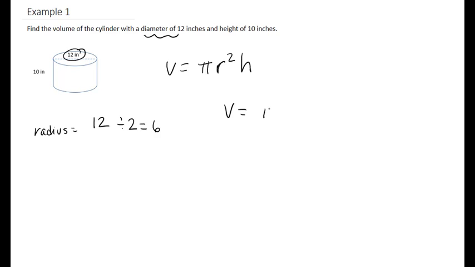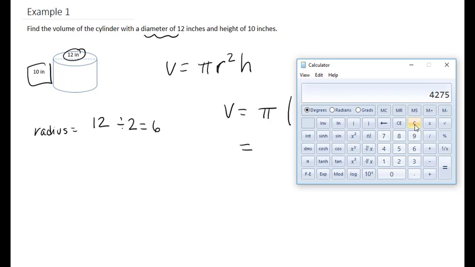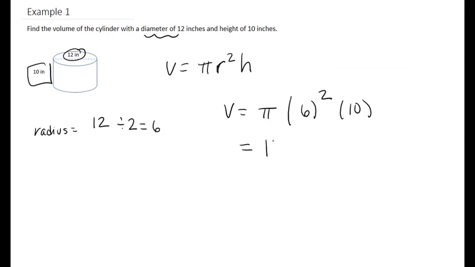So our volume then is pi, and then we have 6 squared, and then times the height, which is going to be our 10 inches. So let's get our calculators out. And we can go pi times 6 times 6 times 10, and we get 1,130.97. And this is in inches cubed because now it's volume.